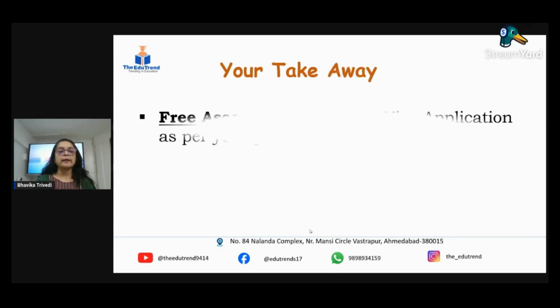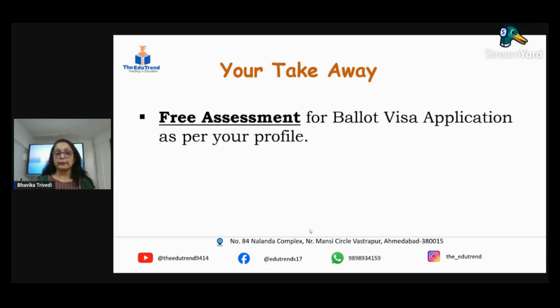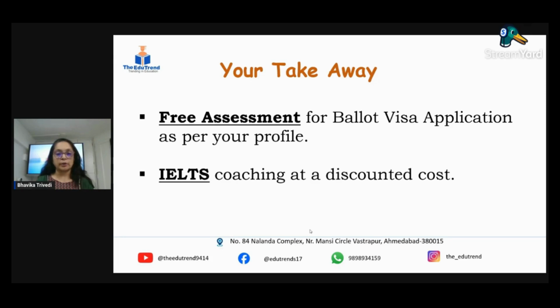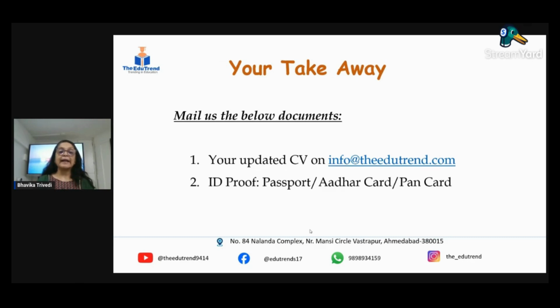So obviously your takeaway would be what EduTrend can do for you: give you a free assessment for the ballot visa application as per your profile. And we will be giving you IELTS coaching at a discounted cost. In both cases, you anyways have to take the IELTS test. So under the umbrella of EduTrend, the coaching would be at a discounted cost. For that, I need your updated CV and ID proof from your side. It can be a passport, Aadhaar, or PAN card. Passport is more recommended, so I prefer passport from your side.